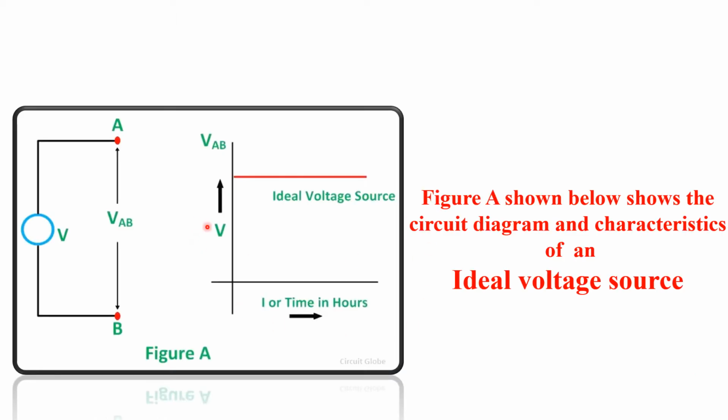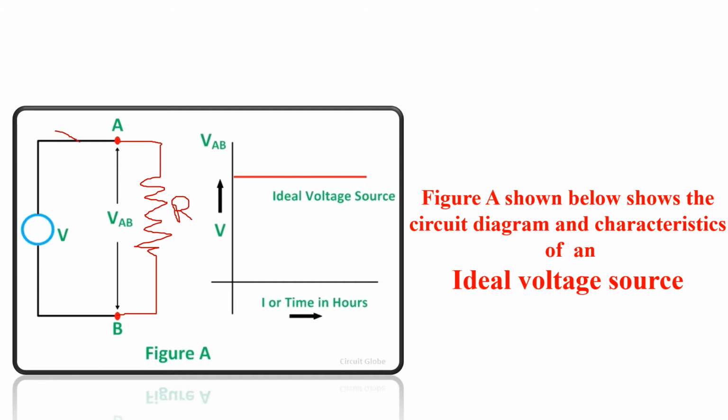Now I have considered one diagram here. In this diagram, we will study the behavior of the ideal voltage source. Here I have considered an ideal source, and you can see that the ideal source does not have any internal resistance. I will consider one resistance here and say the value of that resistance is R. So this diagram is the ideal voltage source connected to a load resistance R.